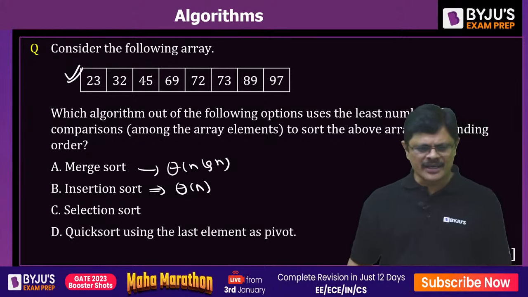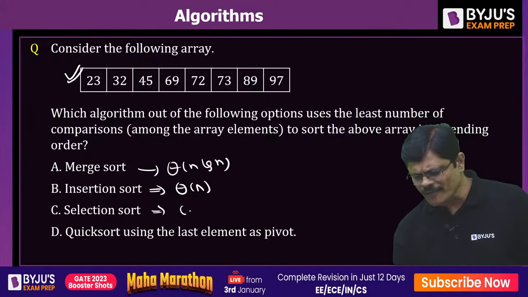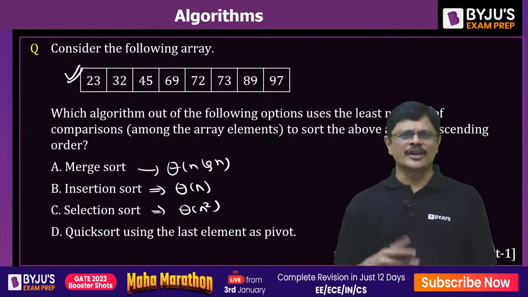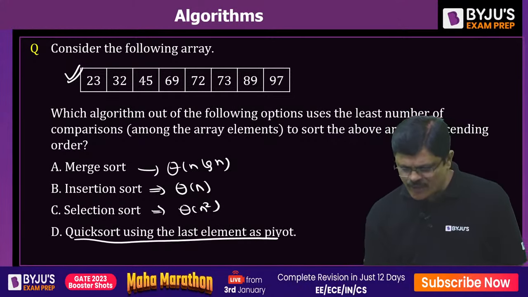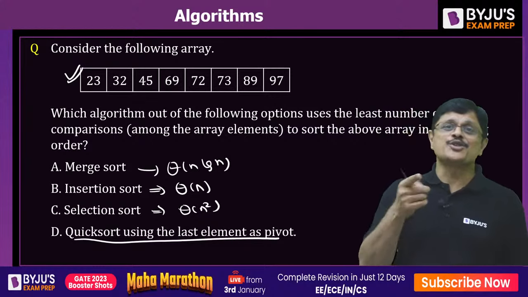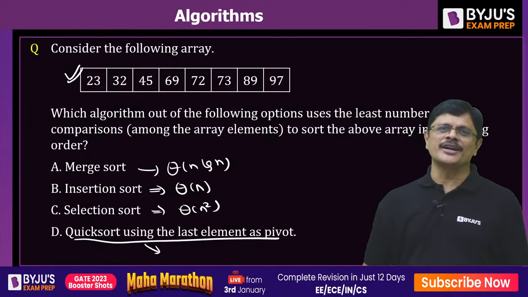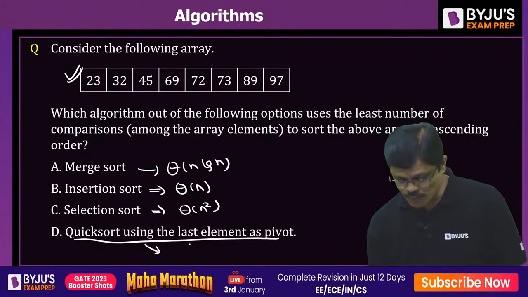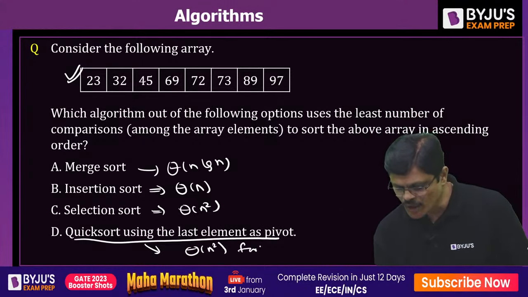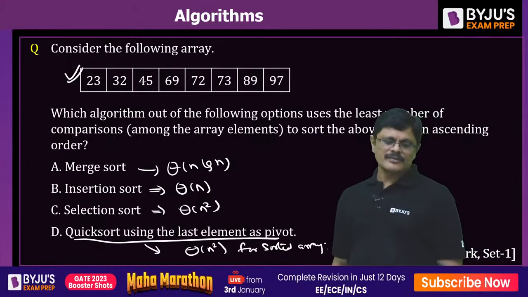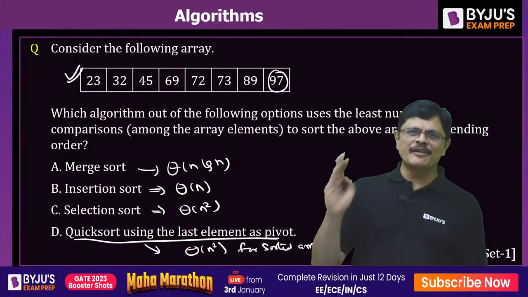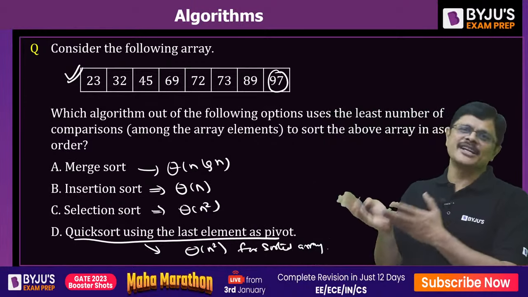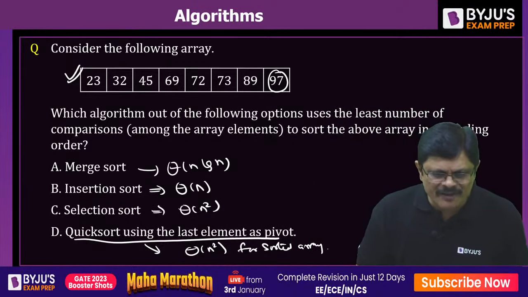No problem, Ketawat, no problem. Selection sort is always theta n square, whether it is sorted or whatever. Whereas quick sort works in the worst case for sorted arrays. For sorted or reverse sorted arrays, quick sort works in the worst case, so it would be theta n square. Taking the last element as the pivot, obviously, what happens? One side it is T of n minus 1, the other side it is T of 1. So the complexity will be theta n square, my dear friend.